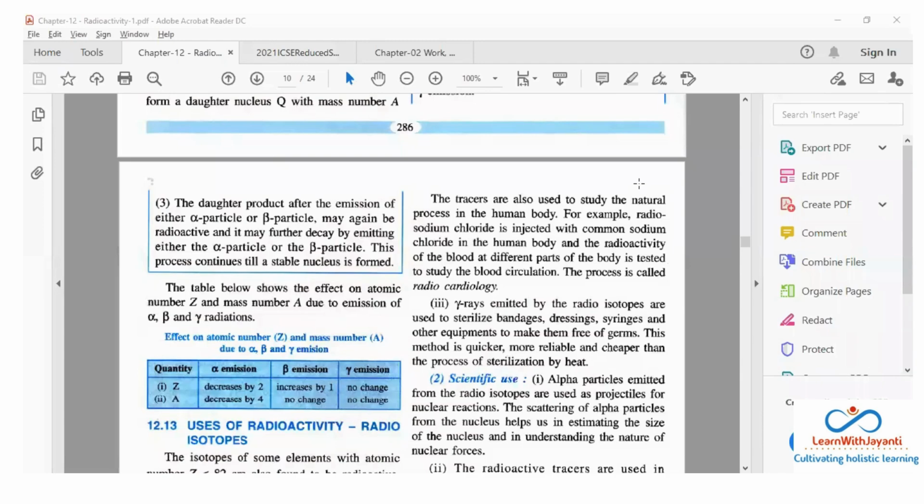Okay, so basically I told you, now you need to understand that if there is any blood clot happening inside your circulatory system, they will try to inject this radiosodium chloride and trace it. I'll tell you one example which was done with my father-in-law. He was given a solution, a liquid, and that liquid had a color. When they were tracing it by some instrument, they were able to trace the color, and that solution got stuck somewhere.